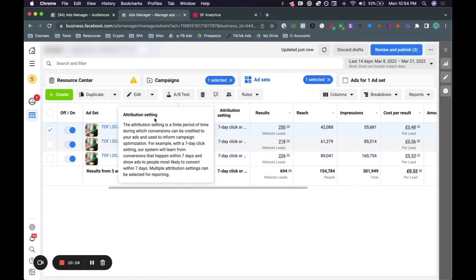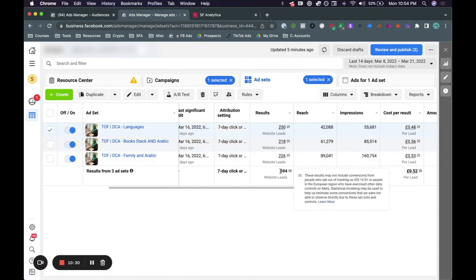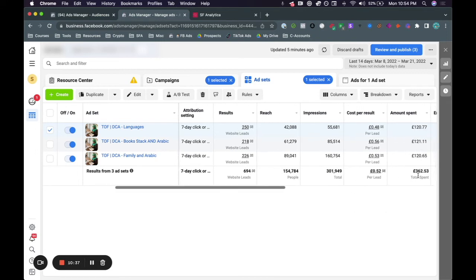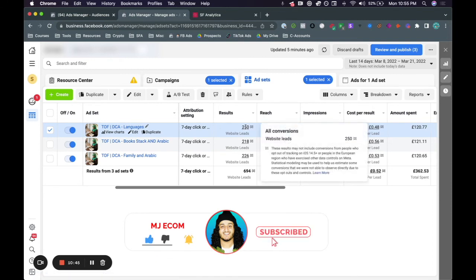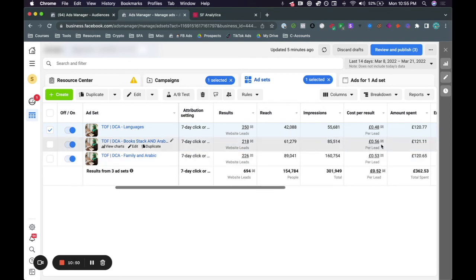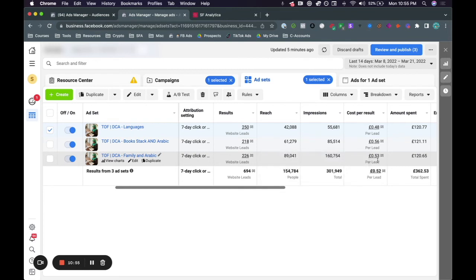As you can see here, these are the different types of ad sets, different types of audiences that we're testing. And in total, we generated 694 website leads. Average cost per lead was about 52 cents. And then we went ahead and basically spent $362 on this campaign as a whole. And as you can see here, this one right here that we're targeting the language has had the best results. 250 website leads for about 48 cents. This one had 218 leads for about 56 cents. And then this one had 226 leads for about 53 cents.